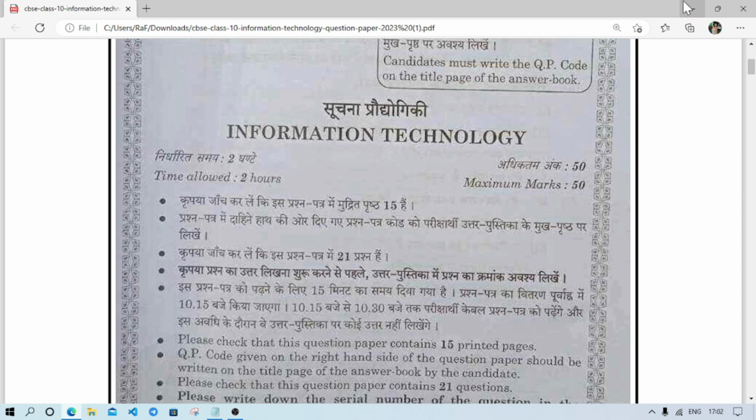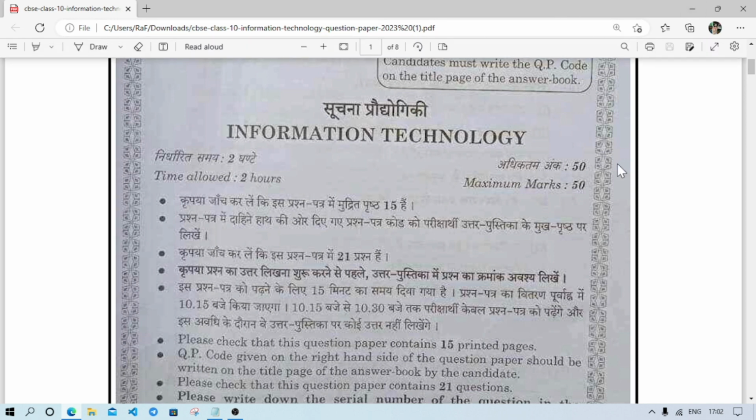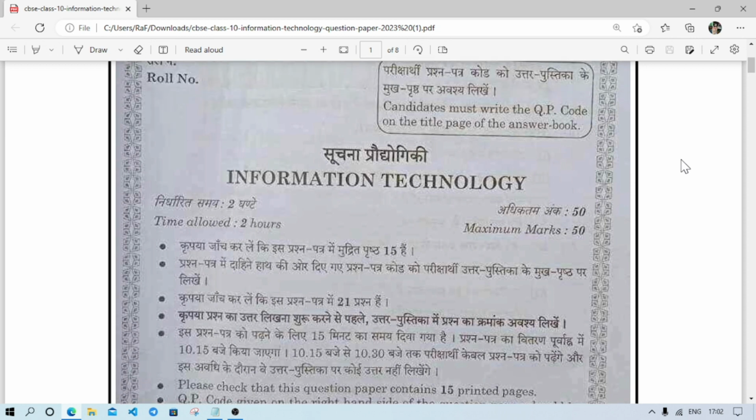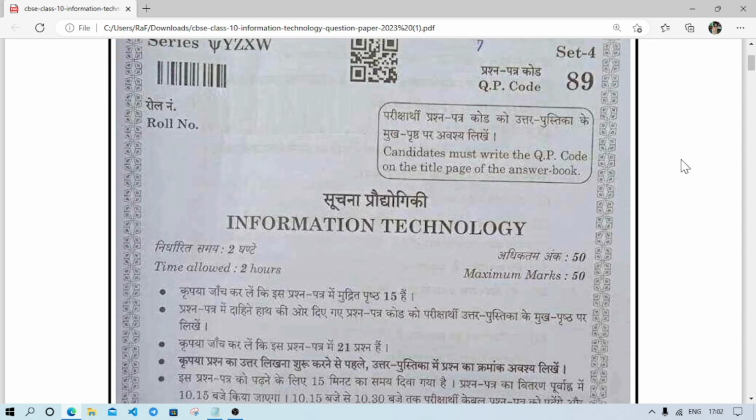In this video, I am going to discuss the CBSE question paper of IT, meaning information technology, which is related to computer but not exactly computer science, because in the IT paper you will also get a few English questions like a notice, memo, and some other questions related to a company. In the IT syllabus, mostly office applications which we use in our day-to-day life are taught, for example PowerPoint, Excel, Access, MySQL, etc. But in computer science, we learn HTML, programming, MySQL, etc.